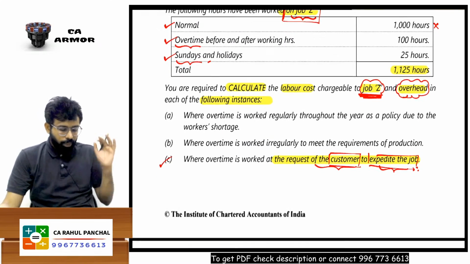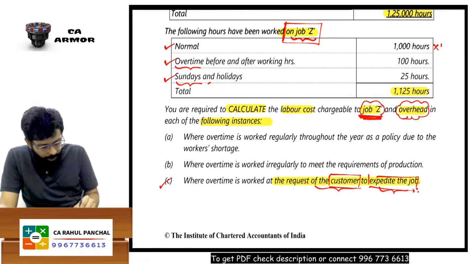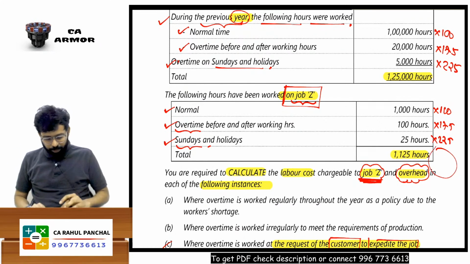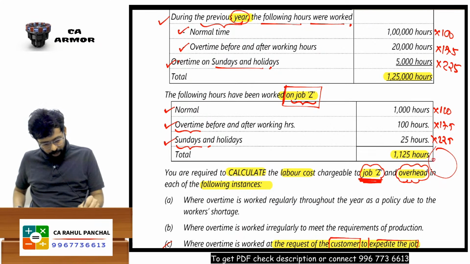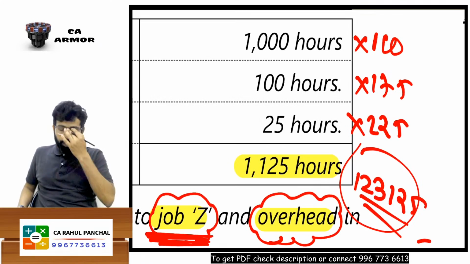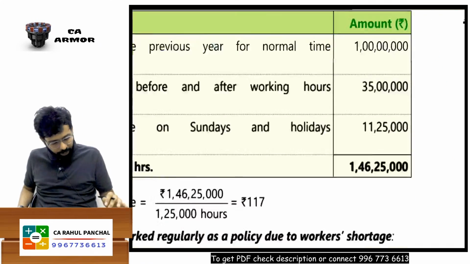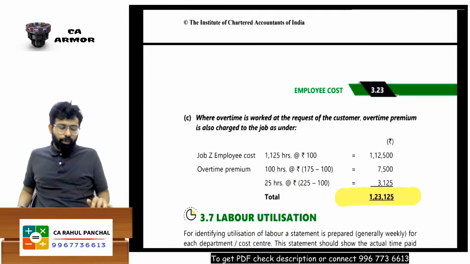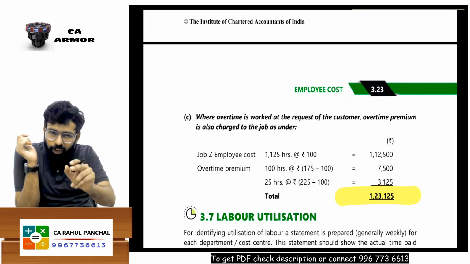So now understand. I can say 1000 into 100. Here the rate is 175, here it is 225. What will the total answer be? 1000 into 100 plus 100 into 175 plus 25 into 225. 123,125 will be your answer. This is the amount that you will charge to your customer. I hope you are clear with this. But sir, there is a different way to calculate this answer.